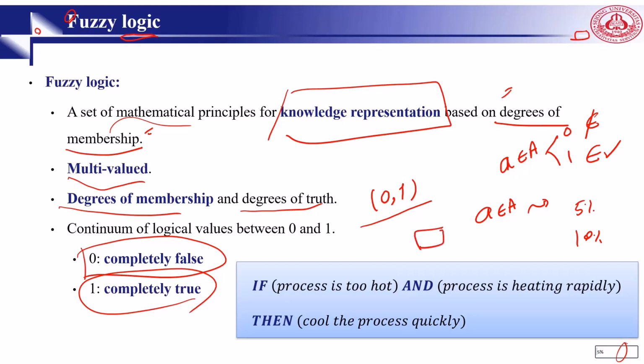We consider some intensity between 0 and 255. When it is 0, we say it's black. When it is 255, we say totally white. So this is 0%, this is 100%. And from 0 to 255, we have infinite degrees of membership. Instead of just black and white, fuzzy logic employs a spectrum of colors. It accepts things that can be partly true and partly false at the same time.